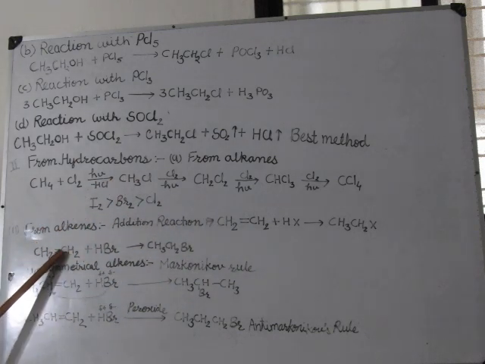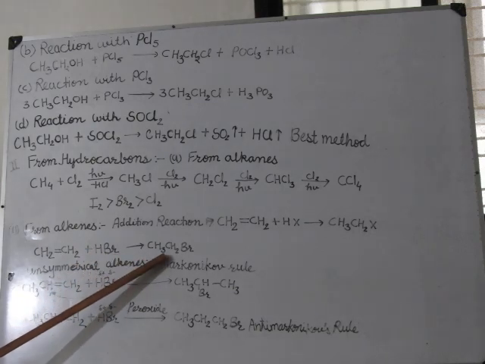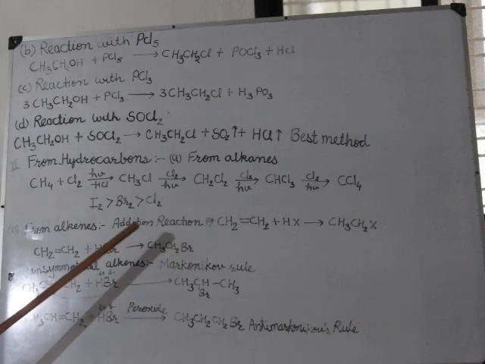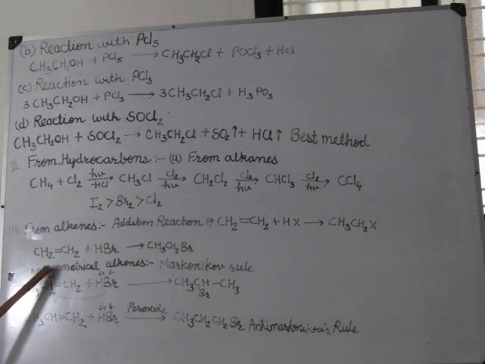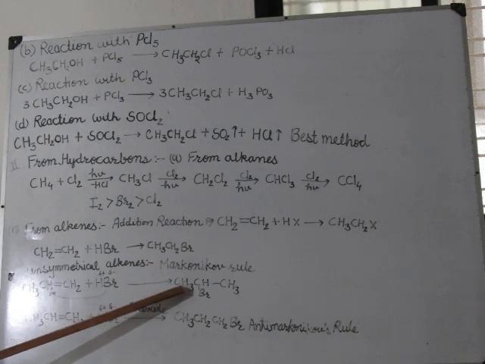CH2=CH2 plus HBr gives alkyl halide. Unsymmetrical alkenes like CH3CH=CH2 react with HBr. These give addition reactions.